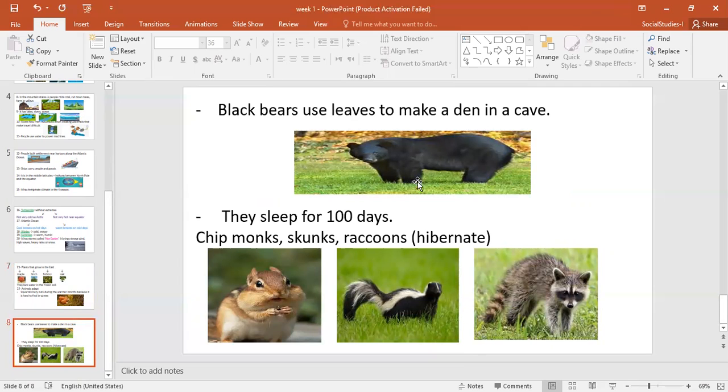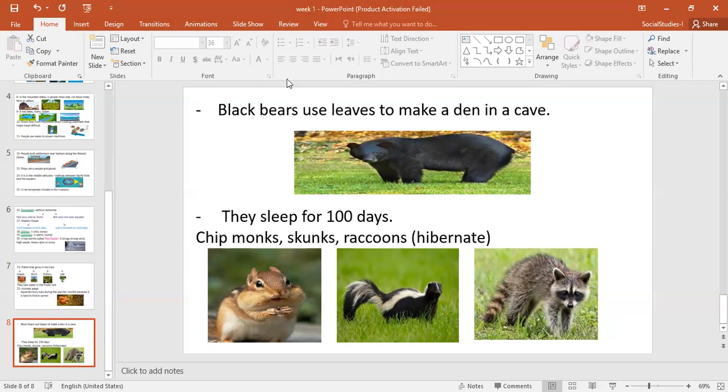The second kind of animals we have in the East is the black bears. And here the black bears also adapt. They use leaves to make their shelter inside a cave, and they can also sleep for around 100 days. Also, these are the pictures of some animals which we can find in the East. Also, memorize the name of the animal with its picture. This is chipmunks, this is a skunk, and this is raccoons. All of these animals also try to hibernate or adapt to the weather.